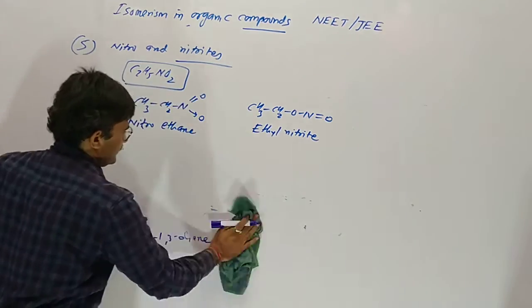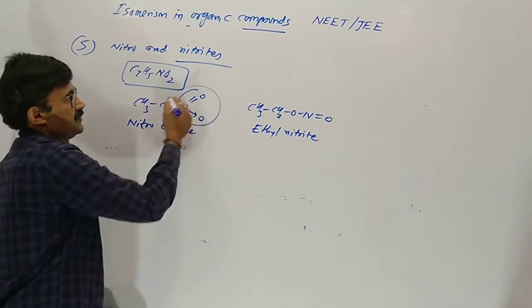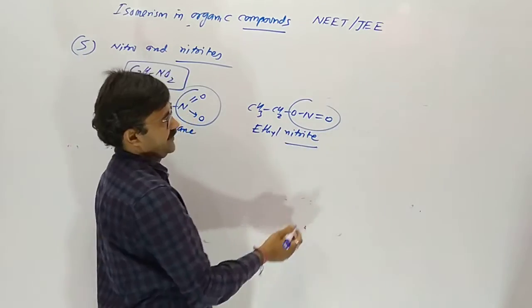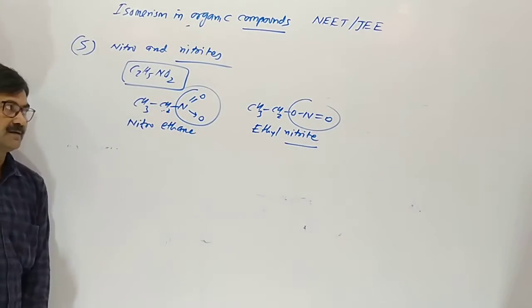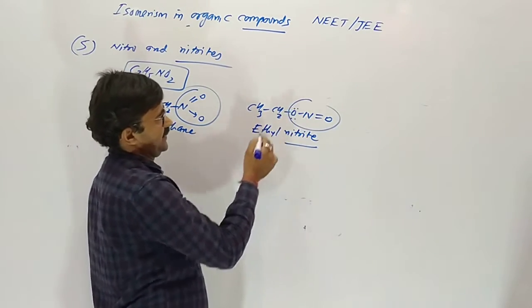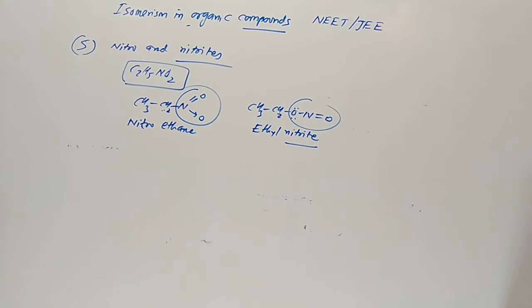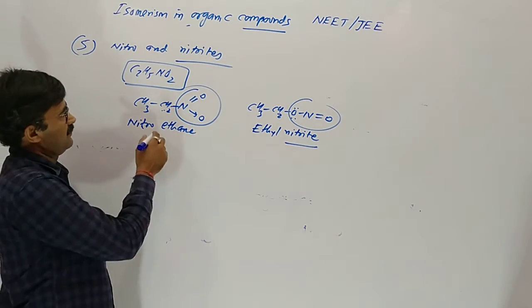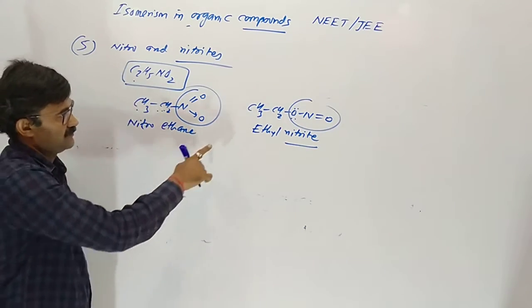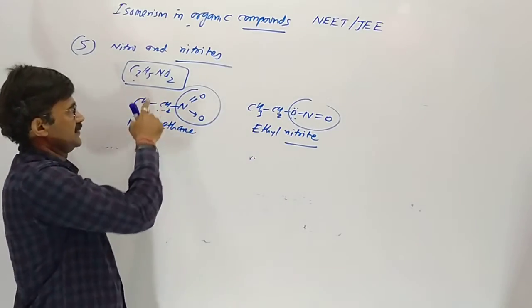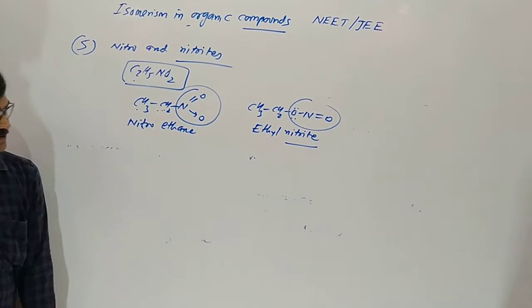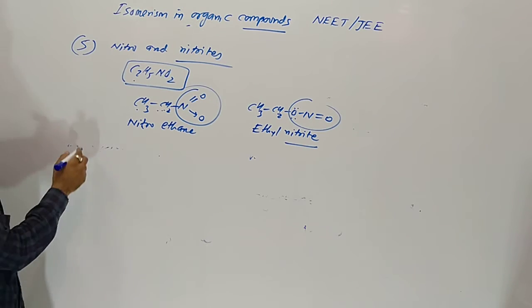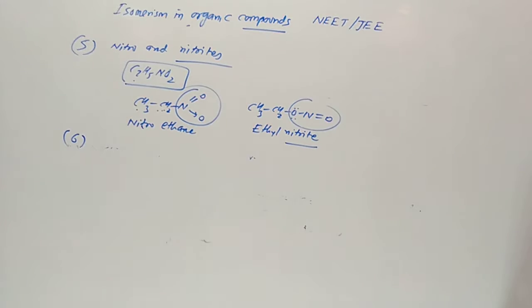Here is a nitro group. Here is not nitro but nitrite. Why? Here nitrogen is combined directly with carbon. Here oxygen is directly connected with carbon. So both are different, but the molecular formula is the same: carbon 2, hydrogen 5, one nitrogen, two oxygen. So nitro compounds give functional isomerism with nitrite compounds.